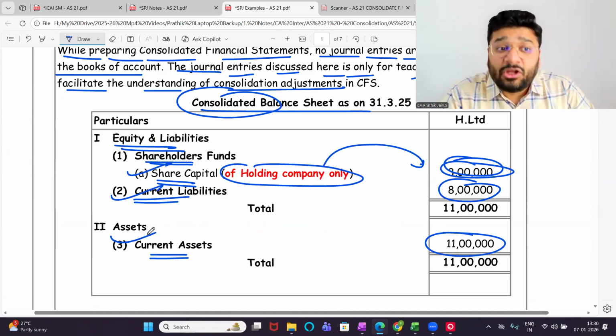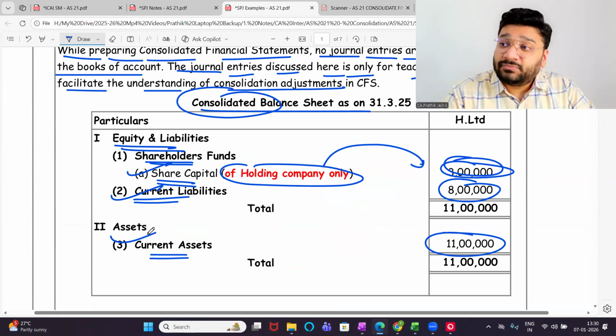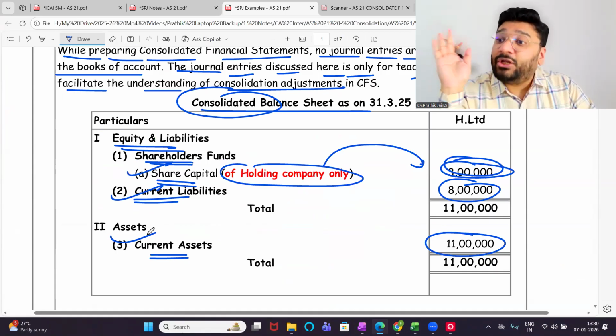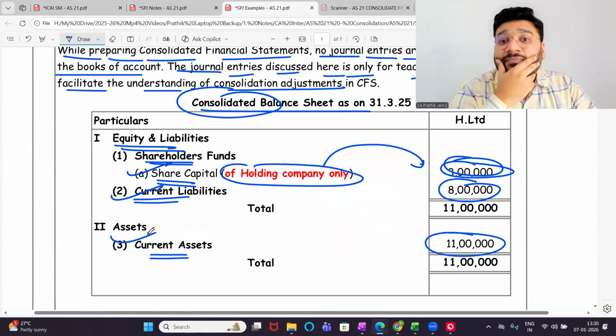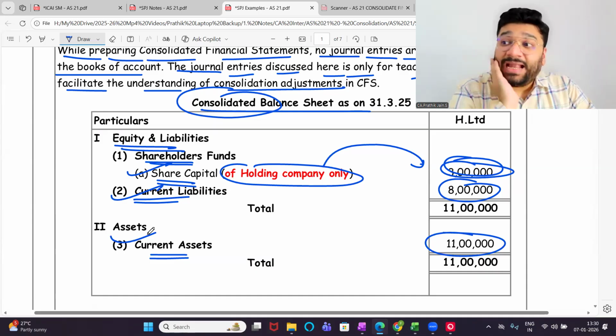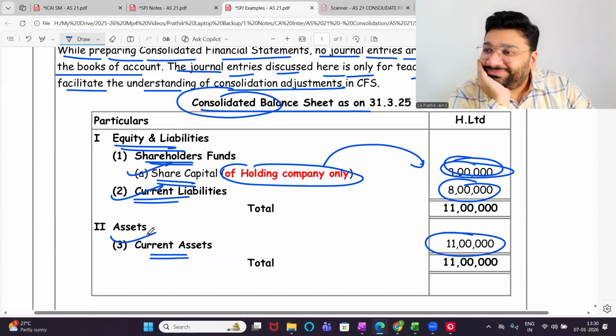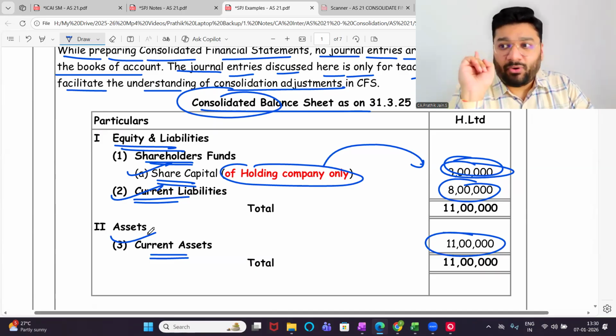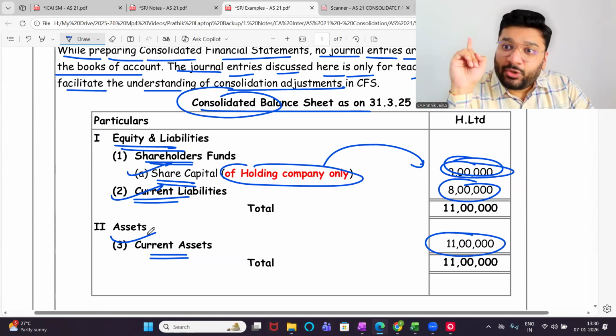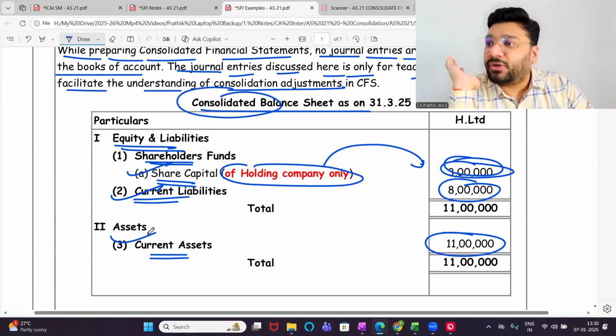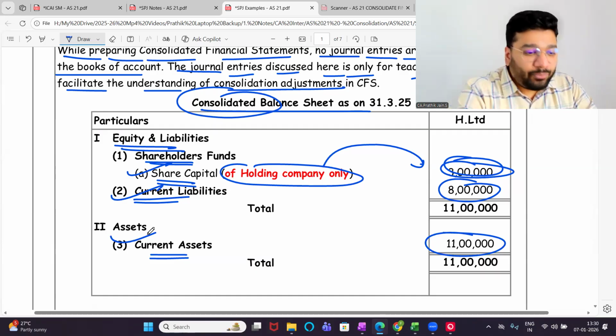Any problem? Sir, for this, are we supposed to prepare notes to accounts? Note 1, share capital. Note 2, reserves and surplus. Yes. Wherever notes are required, you have to do it. Don't be surprised. In exam, you might not get a standalone question on Schedule 3. What they will do, either in amalgamation or internal reconstruction or in consolidation, they'll ask this concept also. With that, they'll check your Schedule 3 knowledge also. Got it? So Schedule 3, very important. Either you'll get a standalone question individually or they'll combine it with the consolidation. Got it, not got it? So Schedule 3 is very, very important.